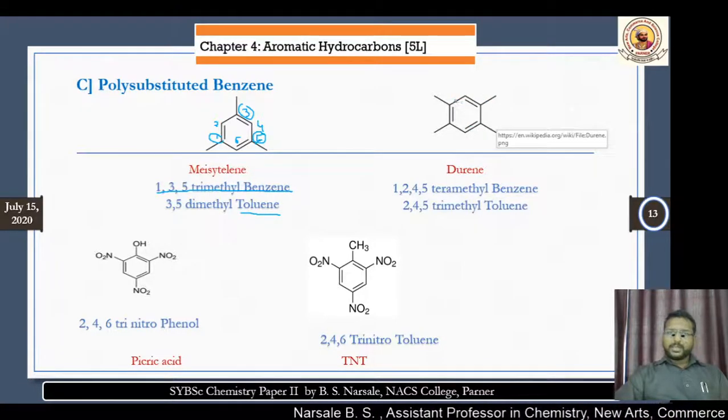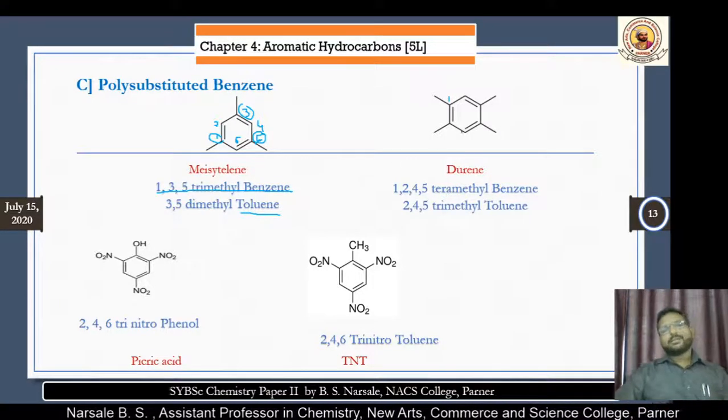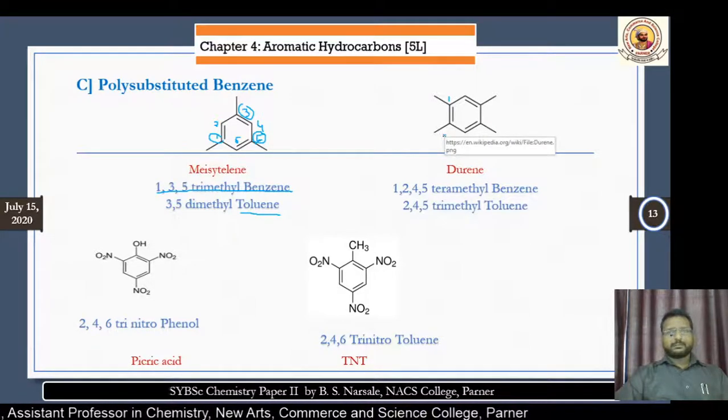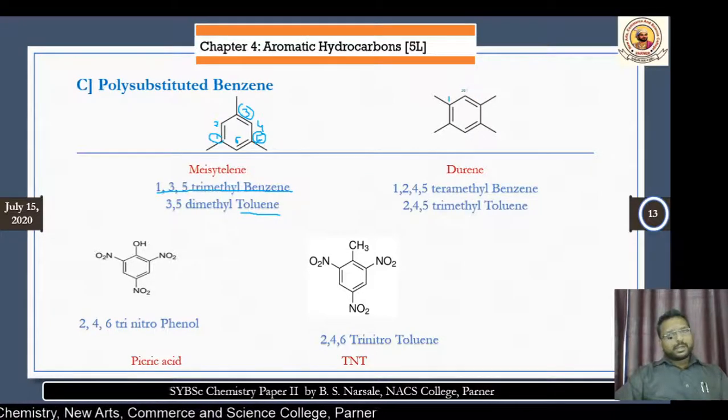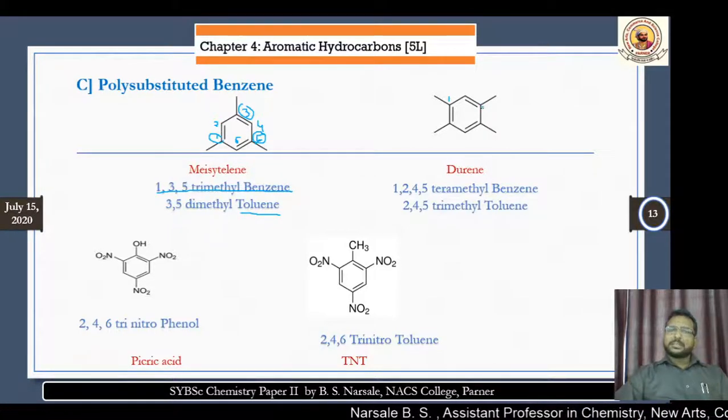Now look at the 4 substituents. Now give the numbering. Okay, it is very simple. First number. Now tell me, do we have to give clockwise numbering or anti-clockwise? If you give clockwise, then the second number is here and the next substituent will be at the third number.